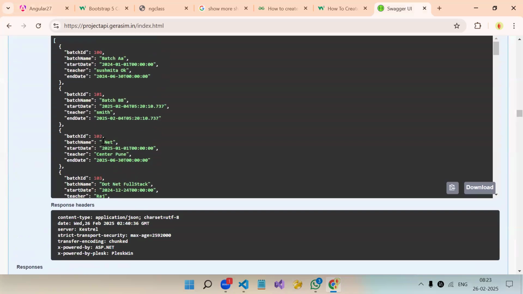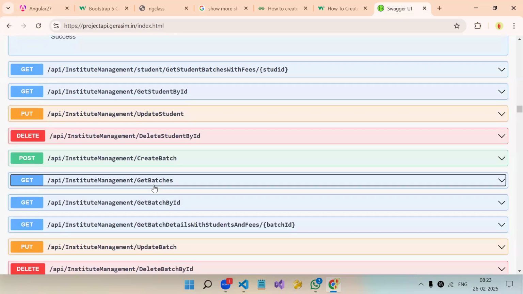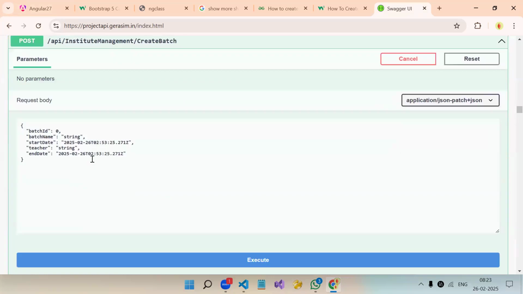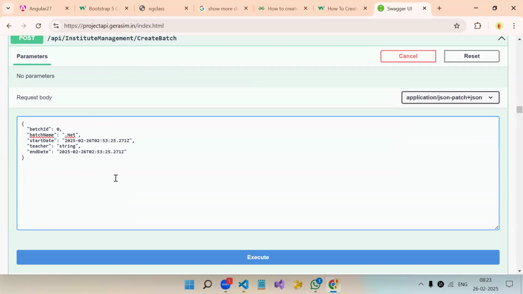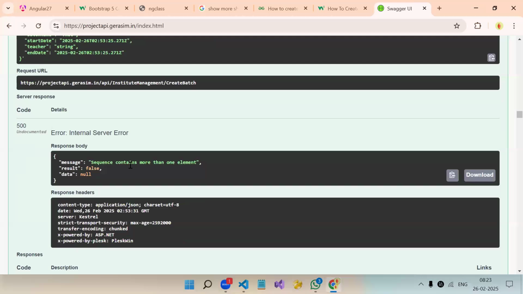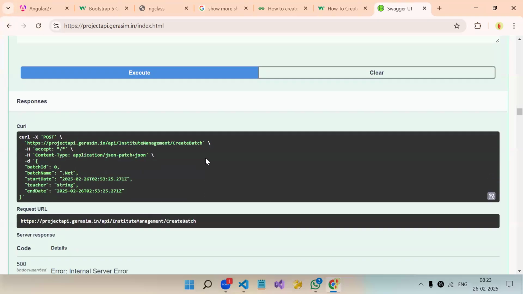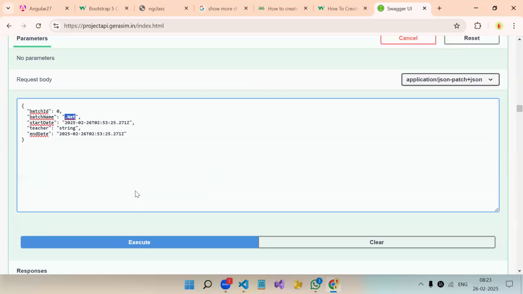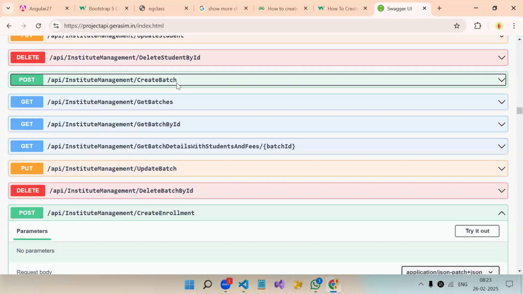See, let's say this batch .NET already exists. If I try to create one more batch with the same name, I will get the error. Create batch, try it out. I'm passing the same batch name. This batch name is already there. If I click on execute, see, I'm getting an error: sequence contains more than one element. So on the API side, I have written the logic that batch name should be unique. So batch name is also unique.